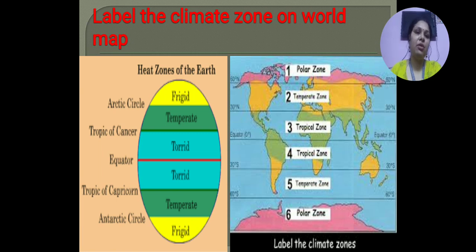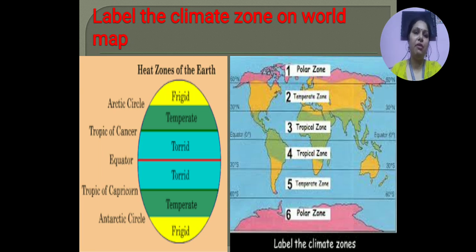Second is the temperate zone. These are the countries of the world which come in the temperate zone, on both the northern side and the southern side, where the climate is neither too hot nor very cold. Now the torrid zone, labeled as 3 and 4. These are the regions of the world which are near the equator, and that is the reason these countries have a hot climate.